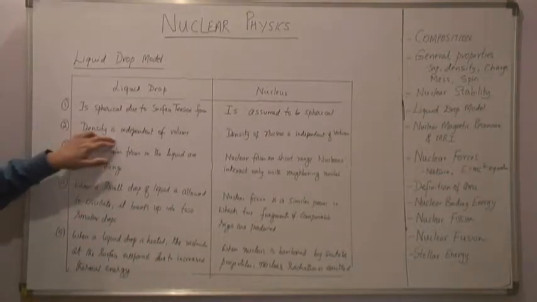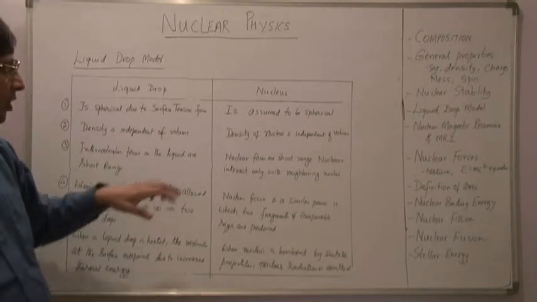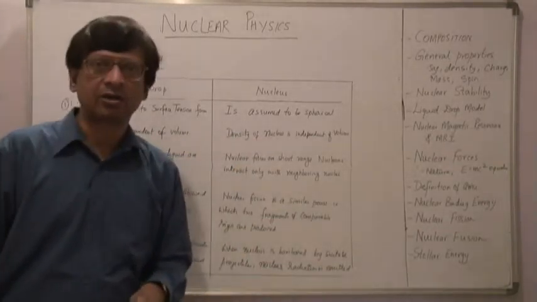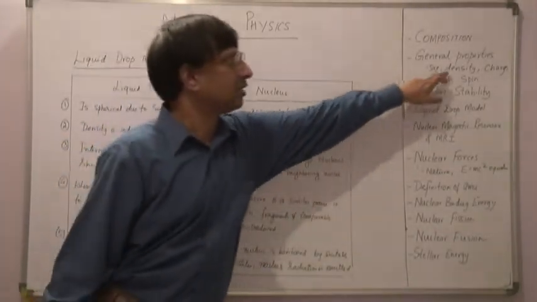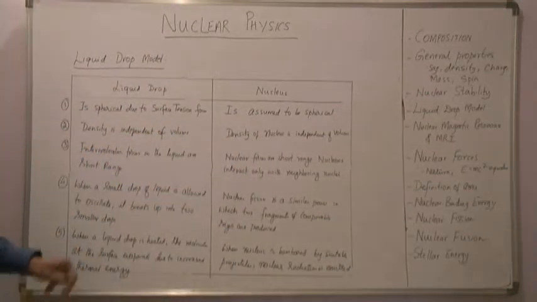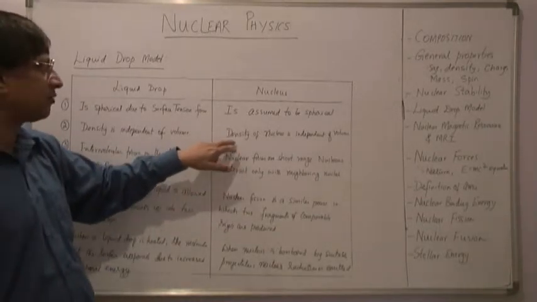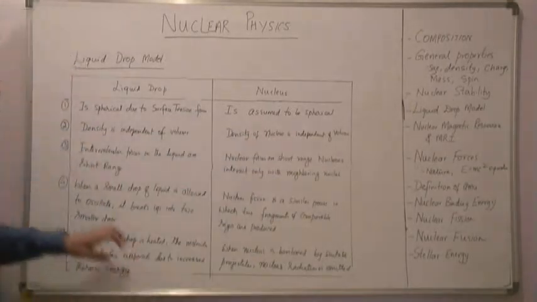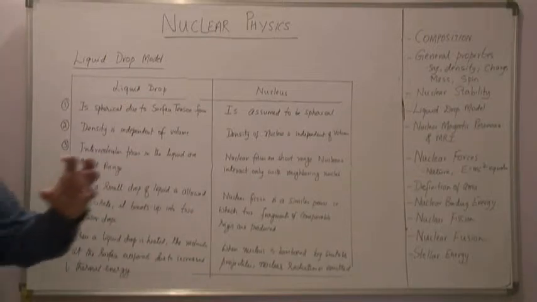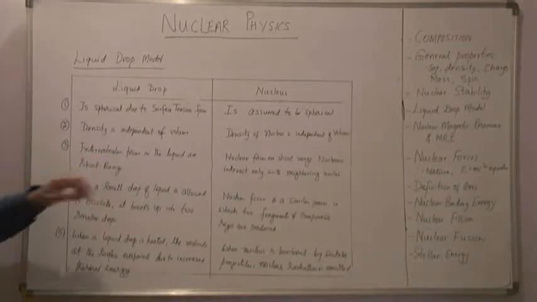The next property is that the density of a liquid drop is independent of the volume. When we look at the nucleus, we found that the density of the nucleus is independent of the volume. Remember, we did a calculation to find the density of a nucleus, and we found that the density is independent of volume. It's not dependent on the radius of the spherical nucleus. Therefore, the density of the nucleus is independent of the volume. The third parameter is that the intermolecular forces in the liquid are short range. When you look at the liquid drop, the intermolecular forces in the liquid are short range.